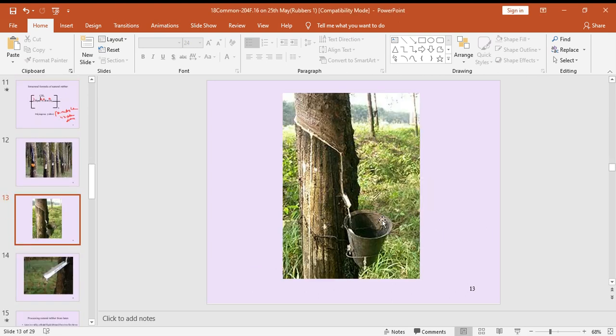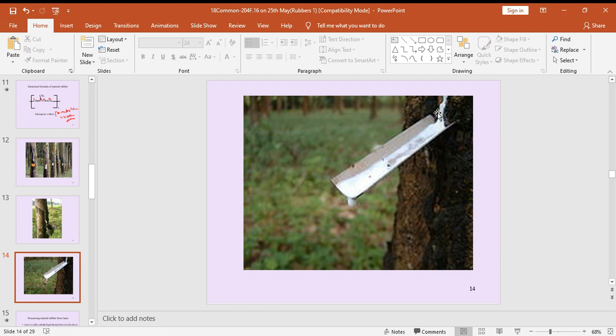Another image, very clearly they are collecting colloidal rubber. See here, this is a milk-type colloid. This is another image, a clear picture. This is polyisoprene collection from the rubber trees.